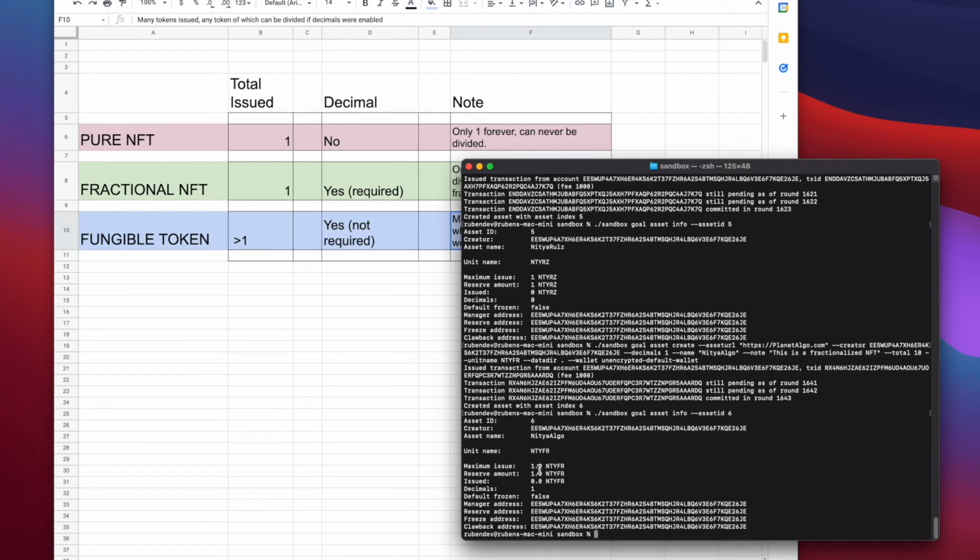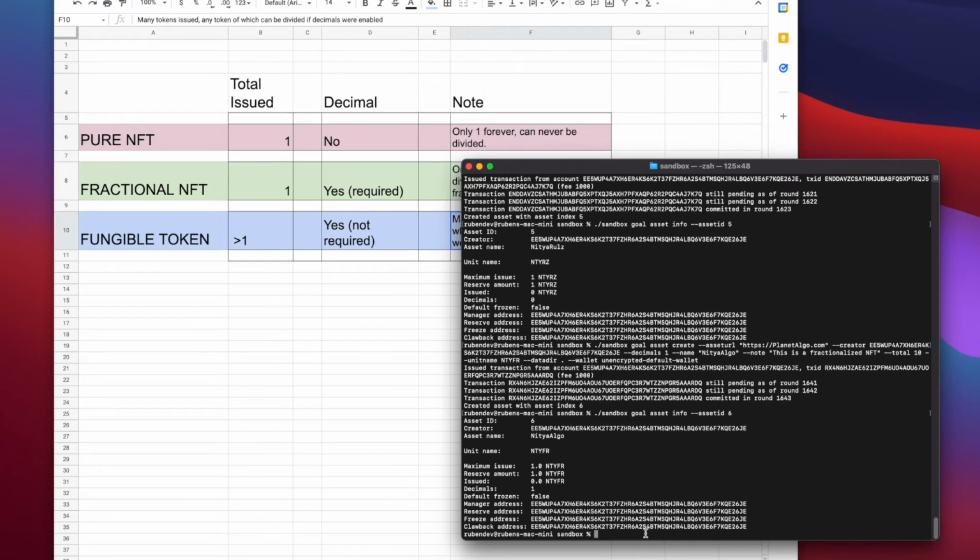Okay, so even though it said 10, if you're a developer, what we're doing there is we're taking a log and we're breaking up that 10 units into 10 parts, creating only actually one of them, but a decimal. So this can be issued in single decimals. I can issue a tenth, 2/10, 3/10. I can issue one, but I can never issue two of them. I can never issue 0.25 of them. Only tenths, only up to one. That is a fractional NFT.